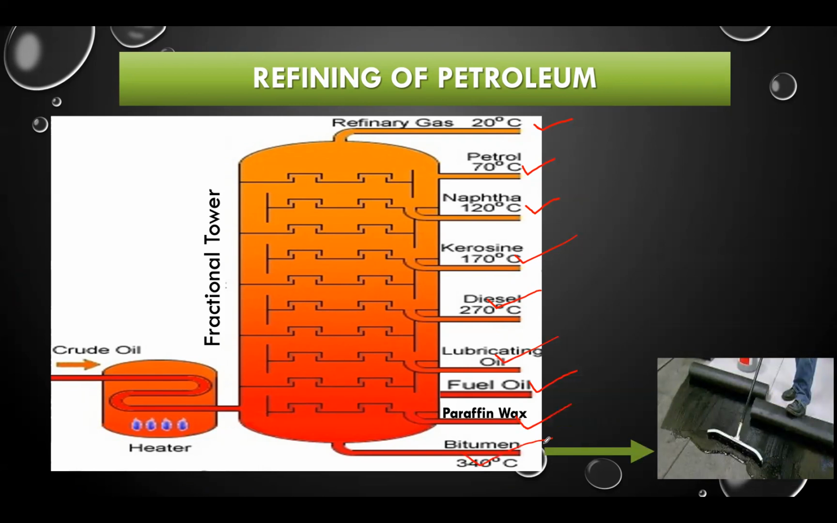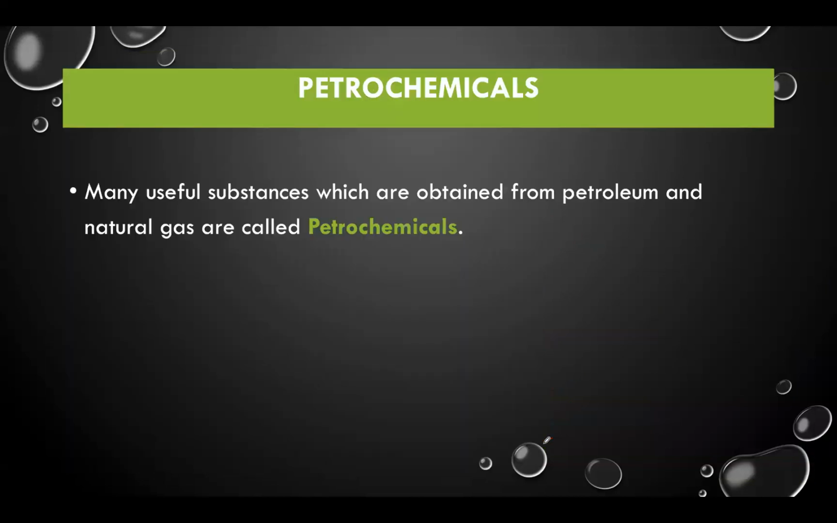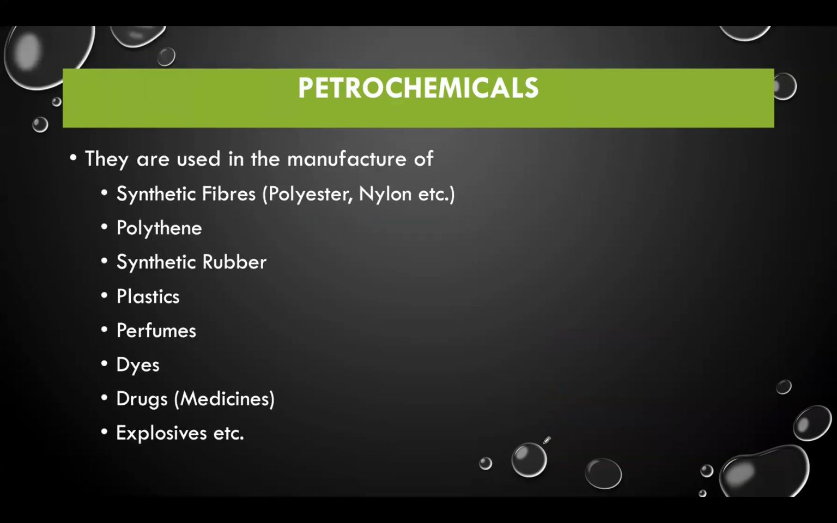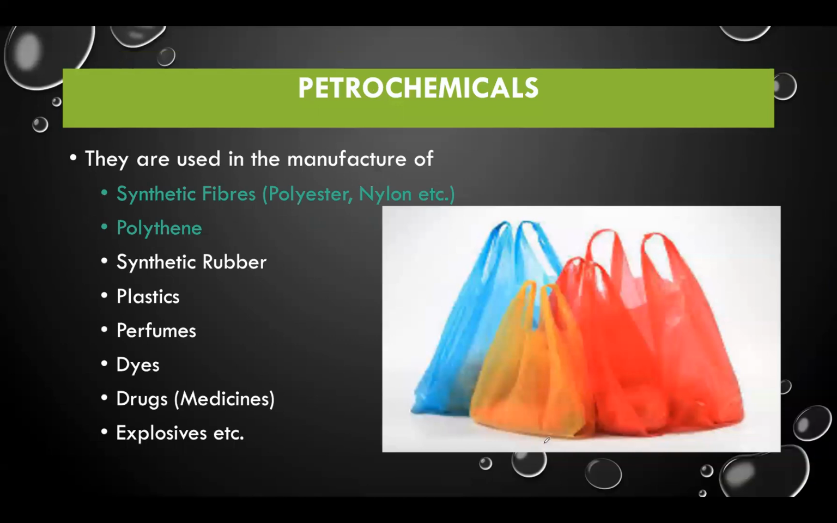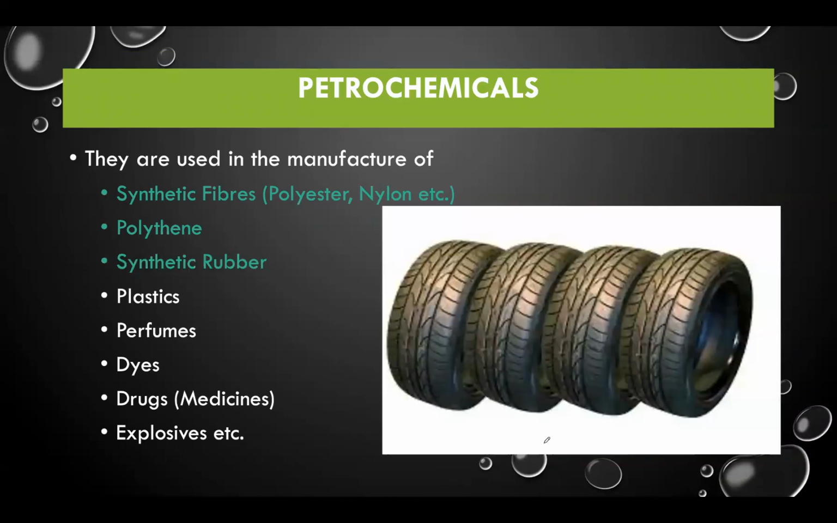Okay, so these are not the only products that we obtain from petroleum. We also get so many products from petroleum that are called petrochemicals. Petrochemicals are substances obtained either from petroleum or from natural gas. We can use them for the manufacture of synthetic fibers like polyesters and nylons, which are used for clothing purposes. Also we can prepare polythene out of them, and synthetic rubbers, which we can use for making tires, shoes, sandals, like this.